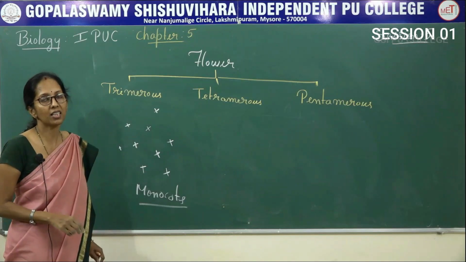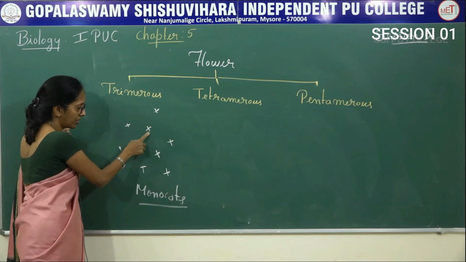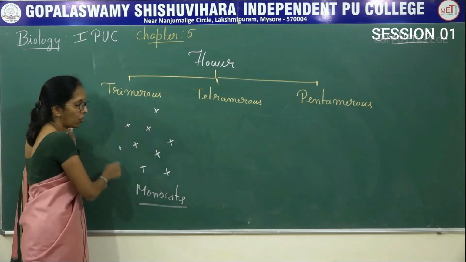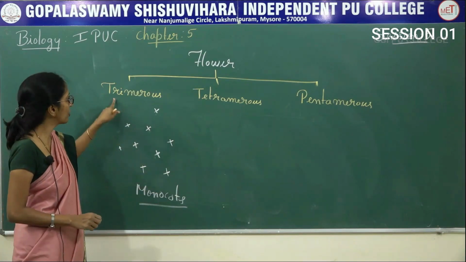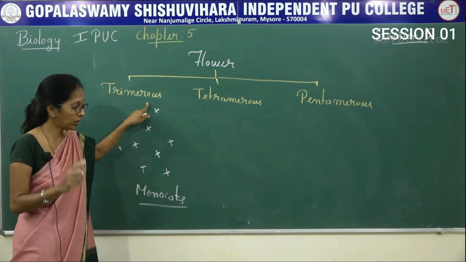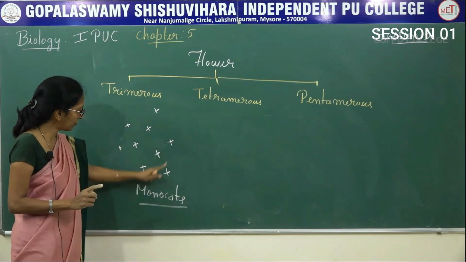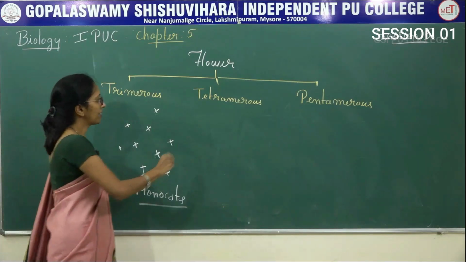So the perianth consists of tepals. The number of tepals is 3, maybe 6 or 9 or 12, 15 like that. Then it is said to be trimerous. Floral parts are arranged in 3 or multiples of 3. Therefore it is said to be trimerous.